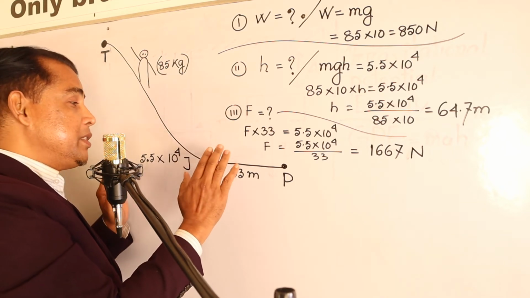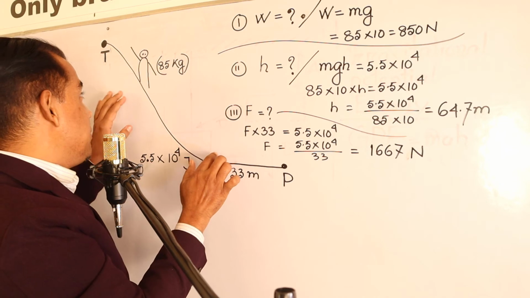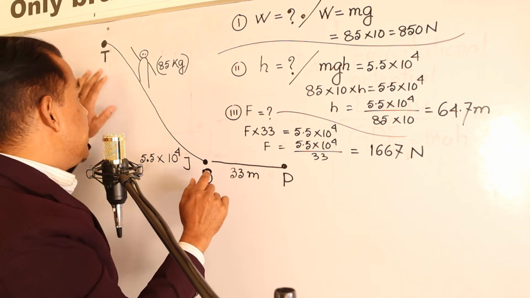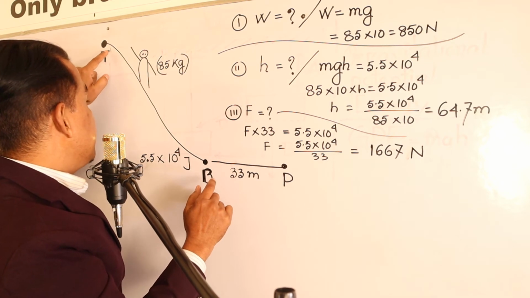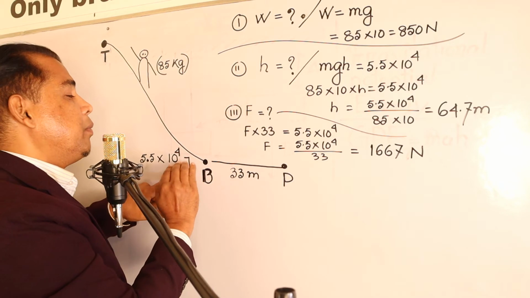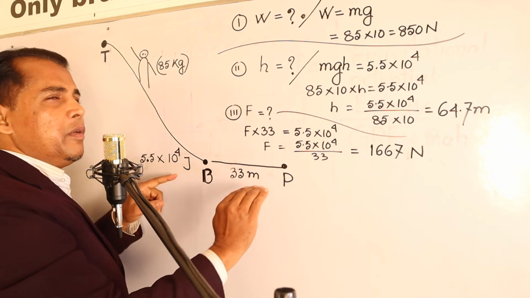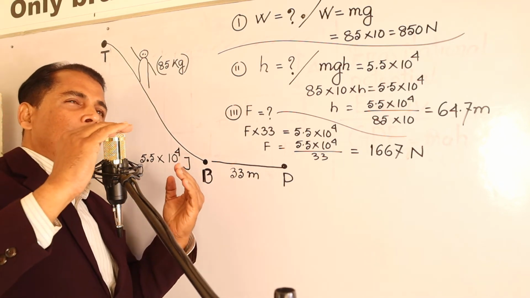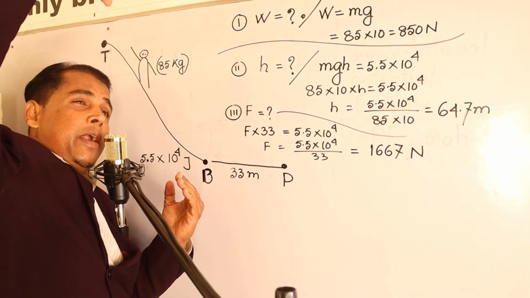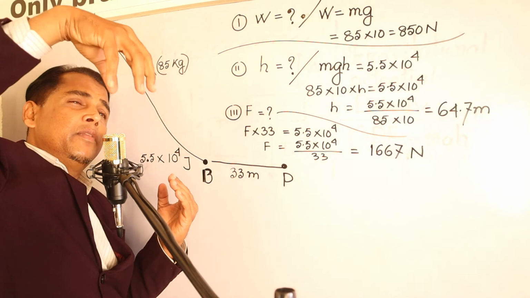But none of my students solved this question, because the third question is about the GP. This GP has been turned into the K. My third question, what was the force? There are two types of force. One is horizontal force, another is vertical force.